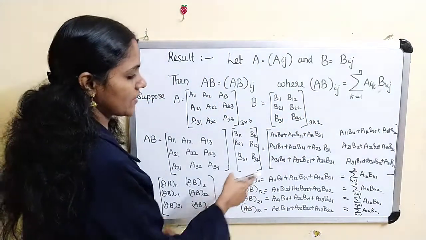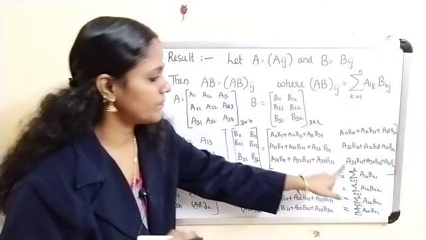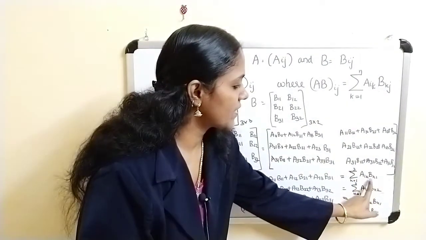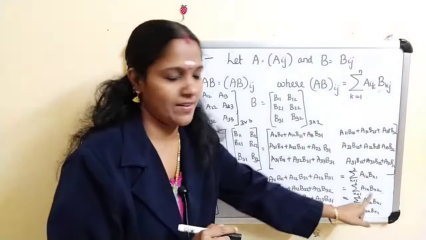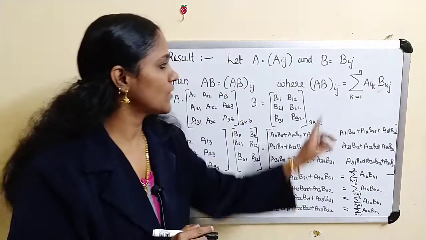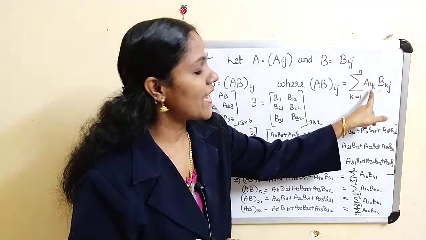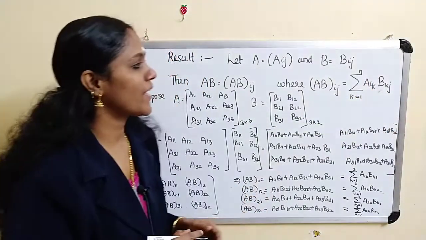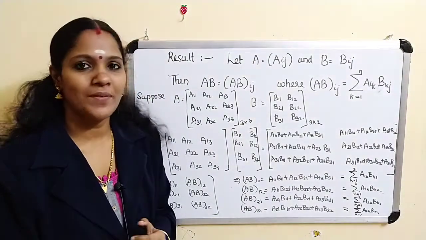Similarly AB33. So in general ABij: here 1 fixed, k is varying. A12, 1 fixed, 2 fixed, k varying. A21 means 2 fixed, 1 fixed, k varying. So in general ABij means sigma k equal to 1 to n, A i fixed, k, B k j fixed. Therefore ABij you can write as sigma k equal to 1 to n, Aik Bkj.